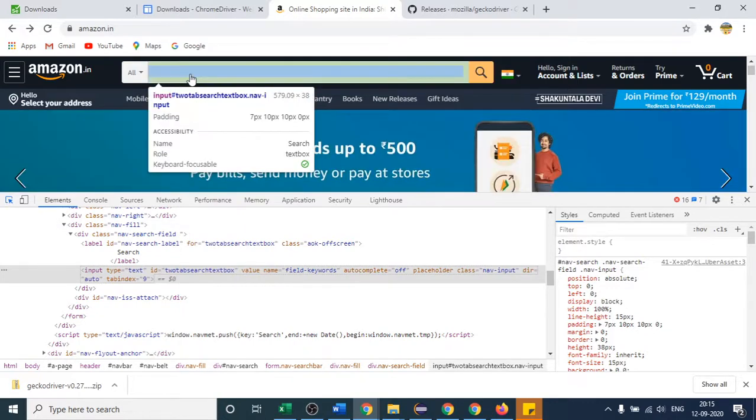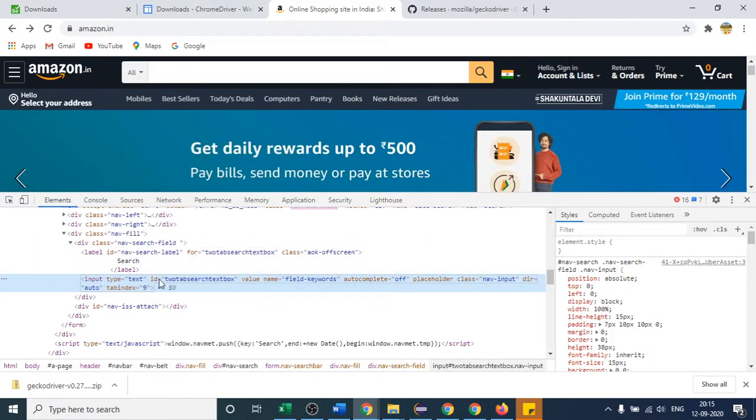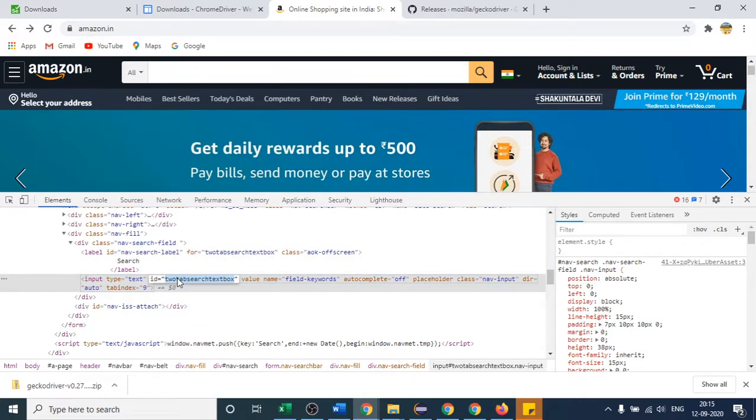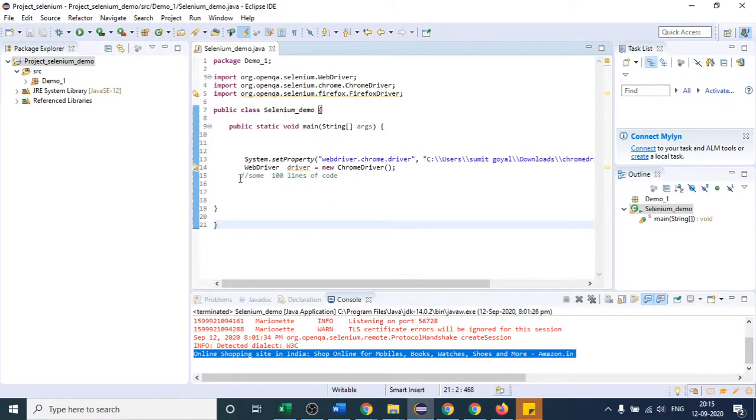Click here and then just click here. So this is the code. And as we are dealing with the id locator, you can see the value of id is this one. So we are dealing with the id as of now, so this is the value. I will copy this value.